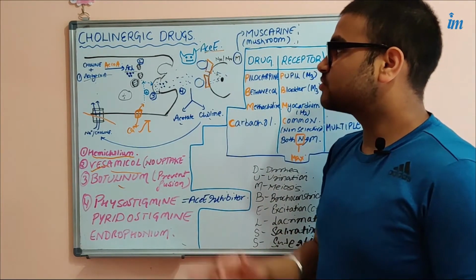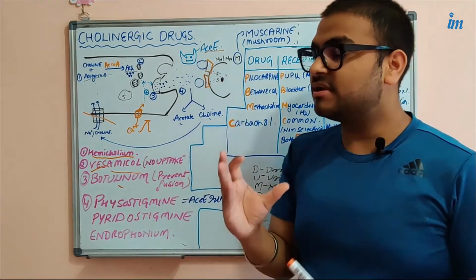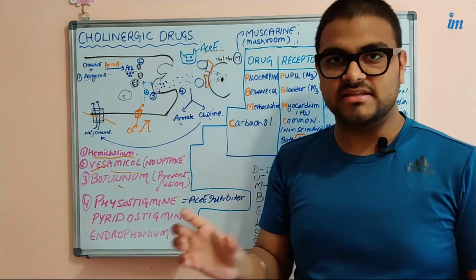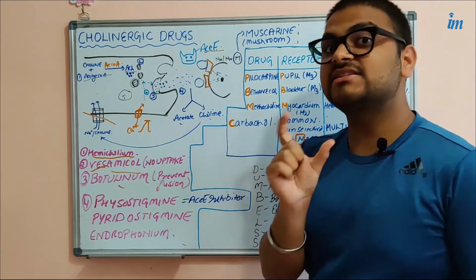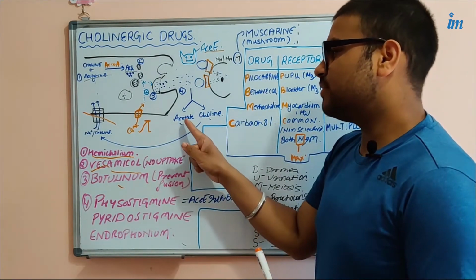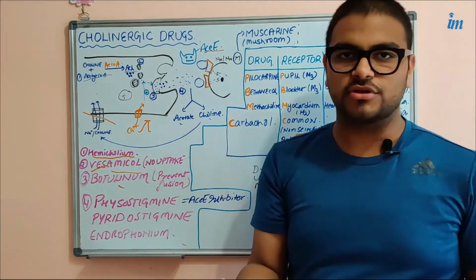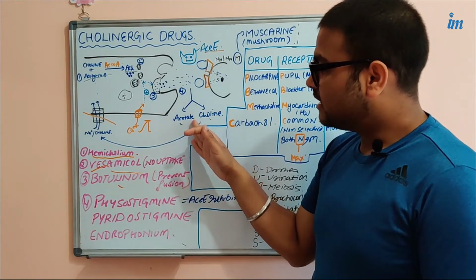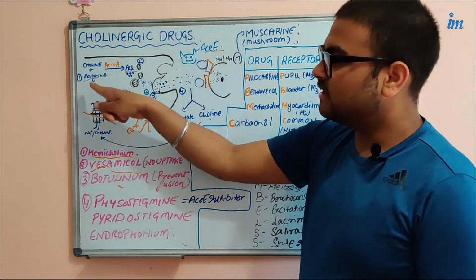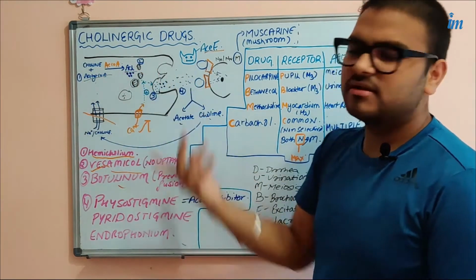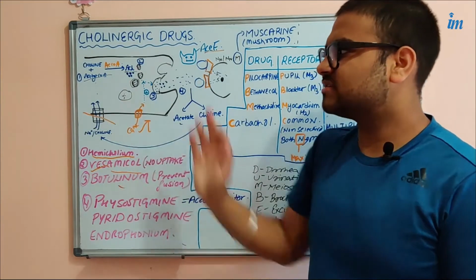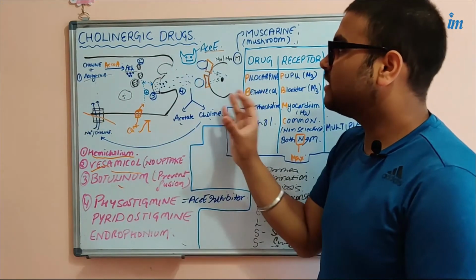This enzyme is called acetylcholinesterase. Esterase means it will break the ester bond that is present between the acetate and the choline molecule. So this is degraded here, and the choline can be reuptaken by this neuron presynaptically, and it will again lead to the formation of acetylcholine. So this whole process is very important.